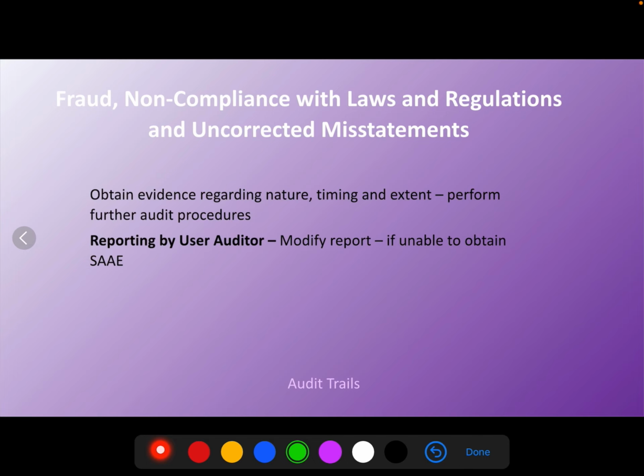Finally, if there's any suspicion regarding fraud or non-compliance from the service organization, then in those cases, we'll have to obtain evidence regarding the nature, timing, and extent of the matters, and also perform further audit procedures to obtain evidence. And if the auditor is unable to do so in those situations, then finally the auditor will have to modify his report, because again we won't be having any sufficient appropriate evidence.